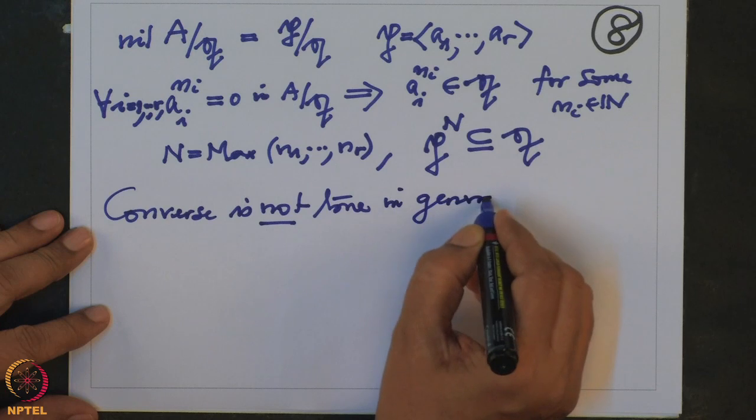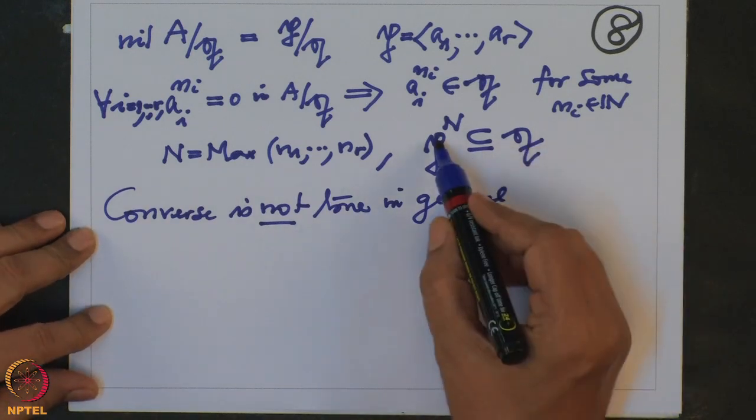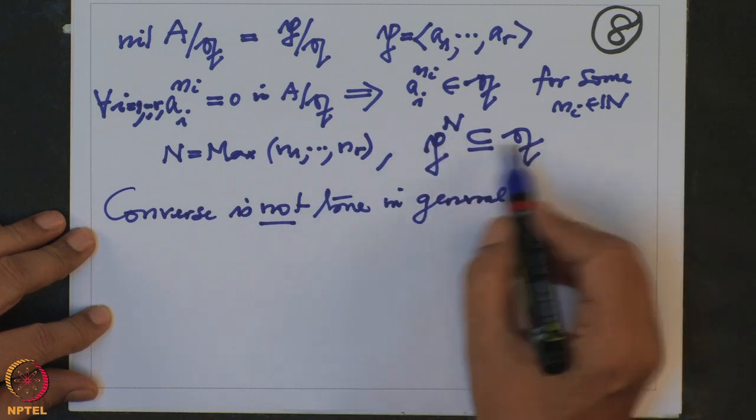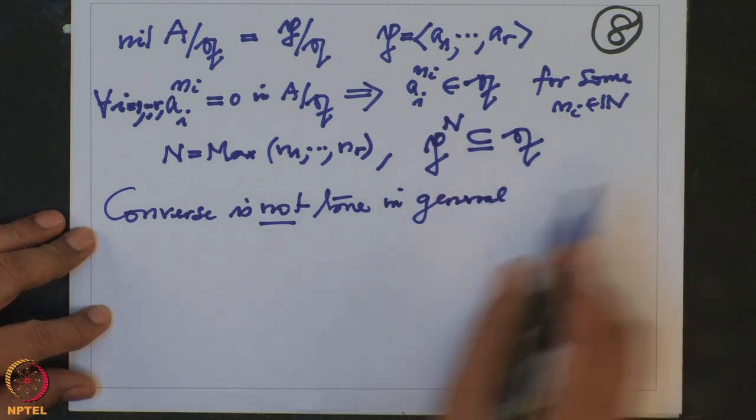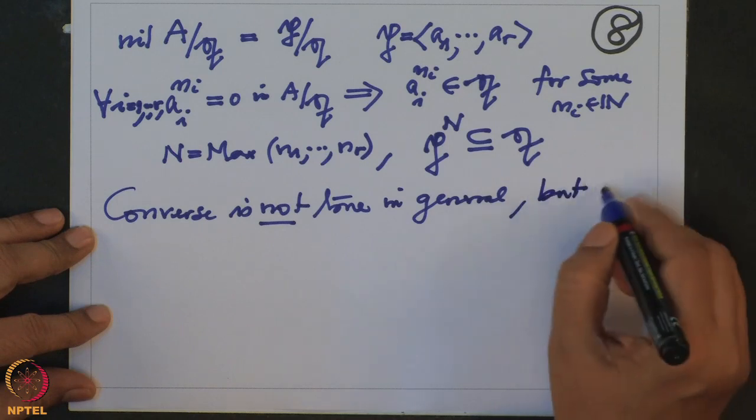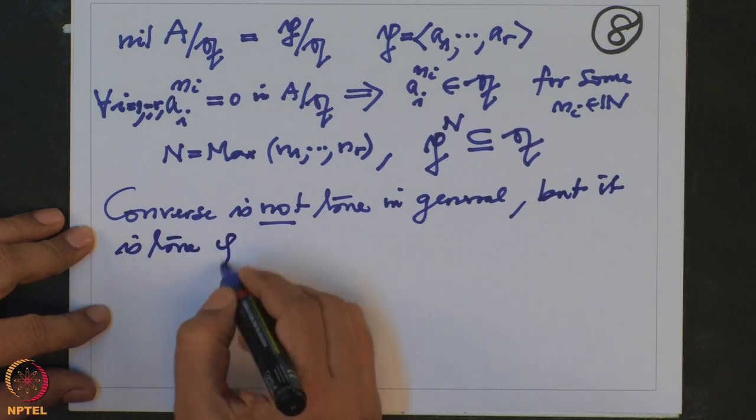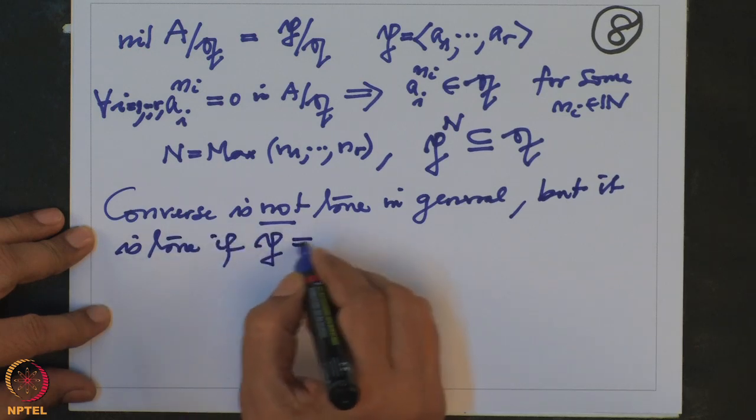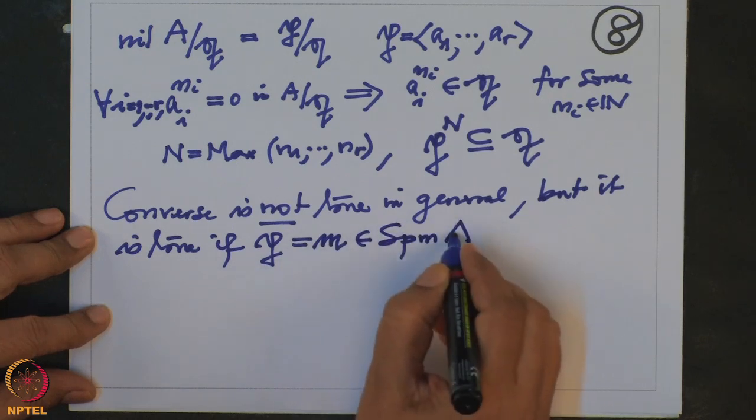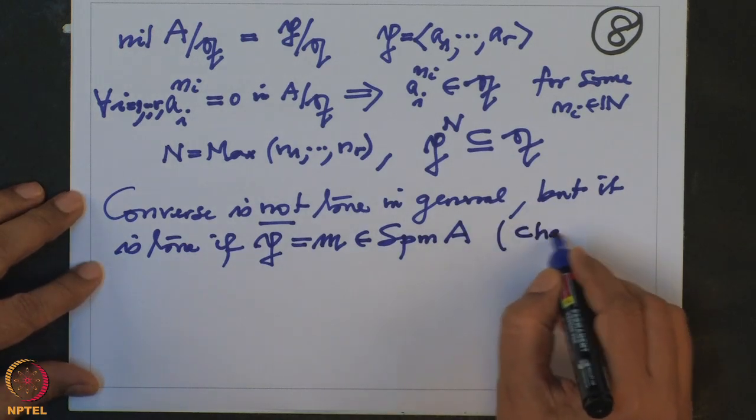That means if an ideal Q is contained between P and the power of P, then whether Q is P-primary is not always true, but it is true if the prime ideal P is a maximal one, that is, P belongs to the set of all maximal ideals in A. This is easy to check, so I will leave it for you to check.